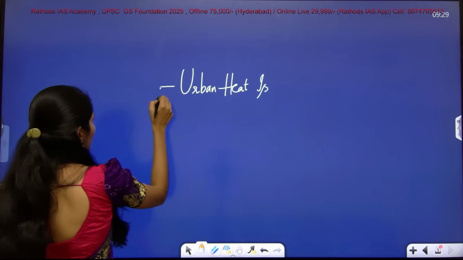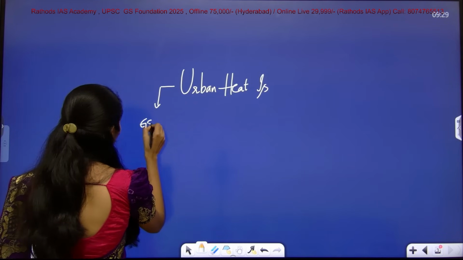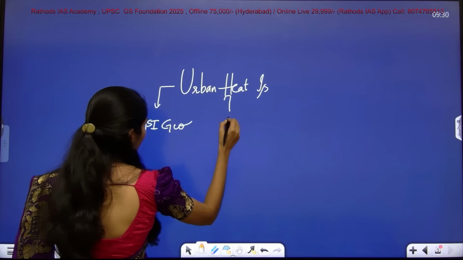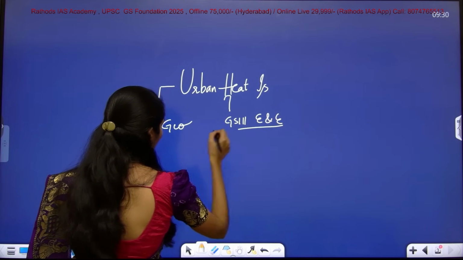This urban heat island topic is very important for GS paper 1 under geography, and even under GS paper 3 environment and ecology.